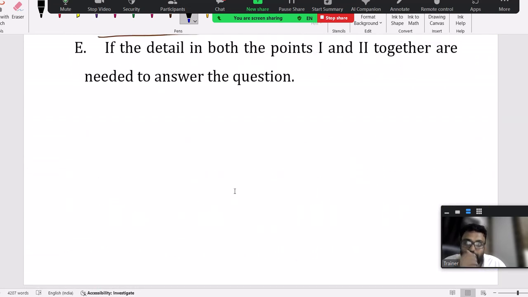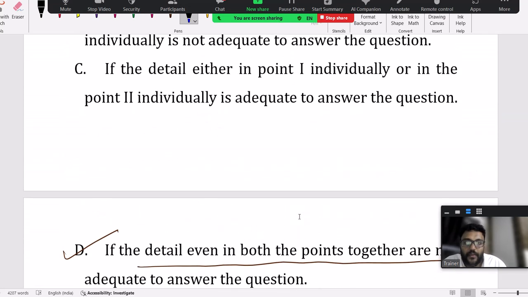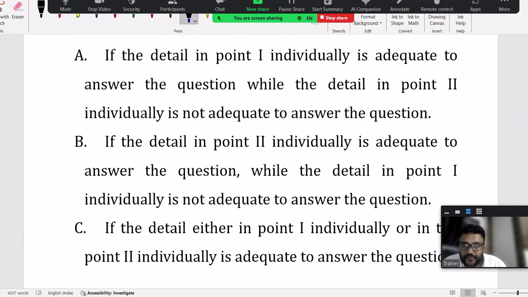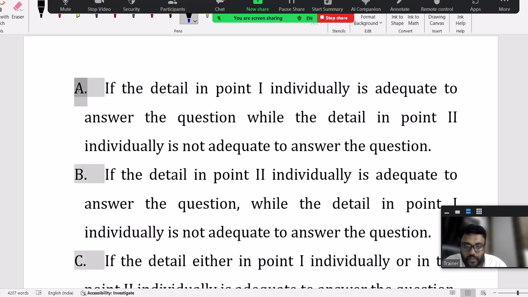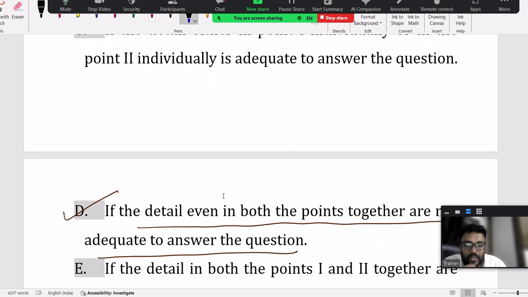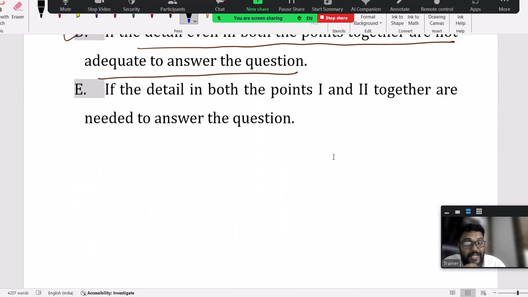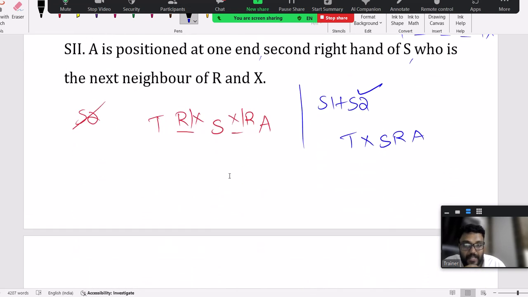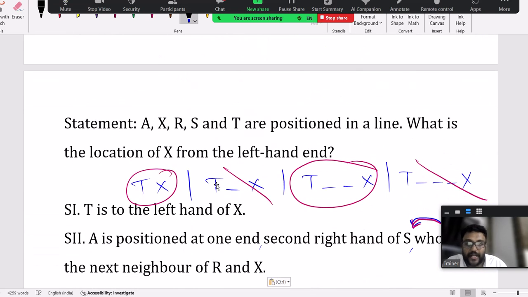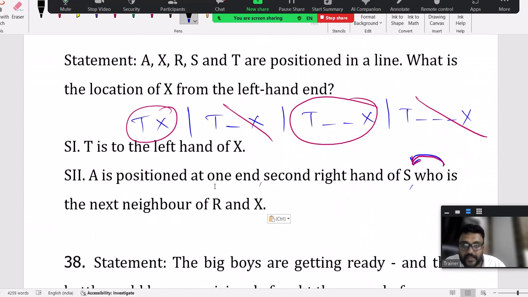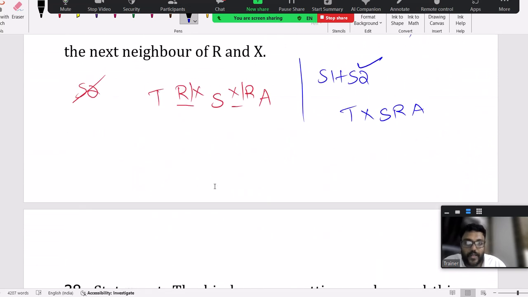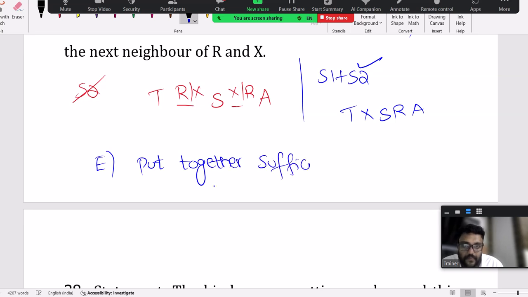I'll just show you the options here. Your answer: one alone, two alone, no. Okay, you have to go with the option. Yeah, E. Put together, one and two put together is sufficient. So we have to go with option E. I'm adding that as well. Right, so let me brief what we discussed. Put together, this is option E. Put together is sufficient to answer the question.